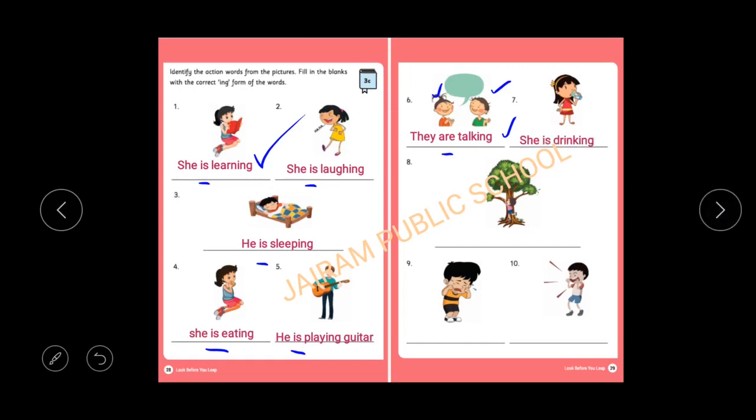Next one, here only one girl is there, so she is drinking. One boy, he is climbing. Here also only one boy, he is crying. He is shouting or screaming. All these are the examples of ongoing actions, because we have the format am, is, or any one of the verb plus ing. So is, learn is a verb plus ing. So ongoing action. I hope you all understood this activity, children. Let's move to the next one.